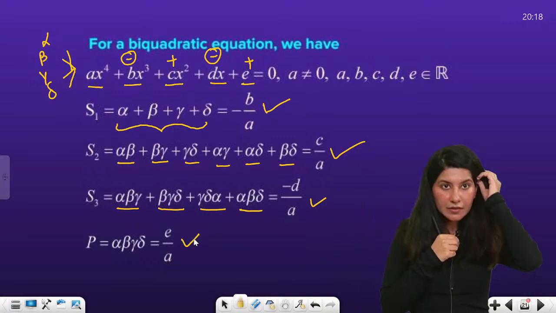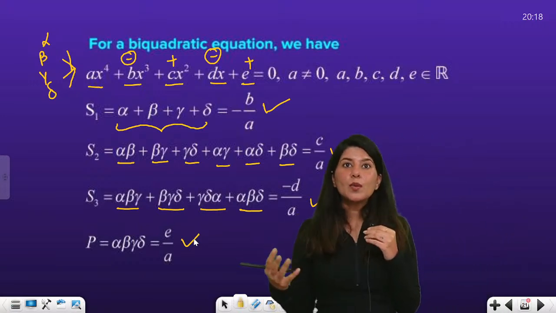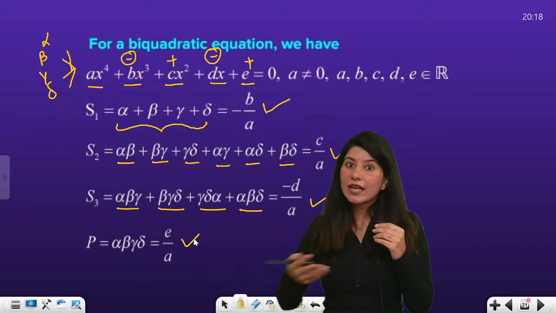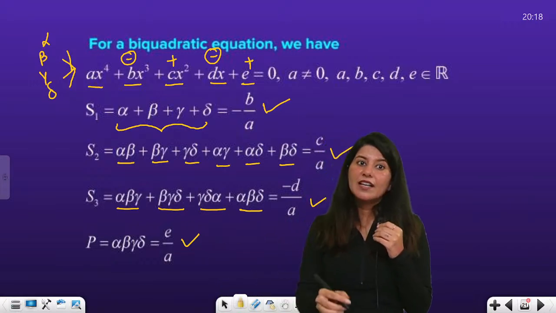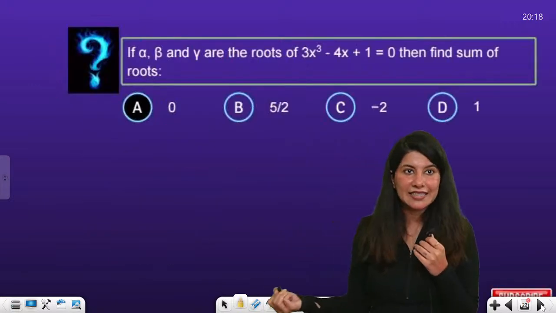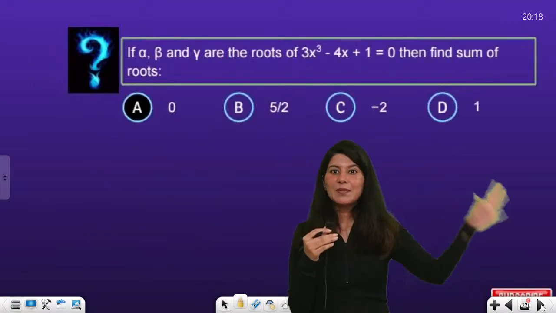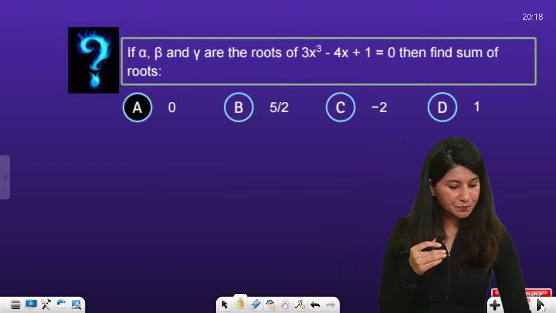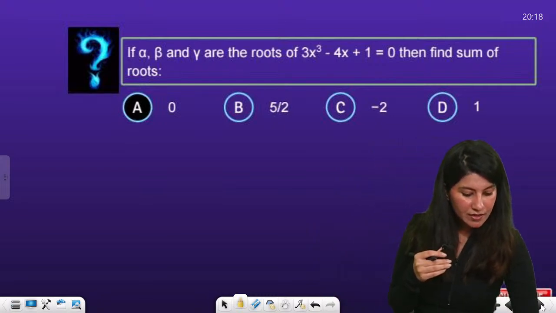Clear? Clear, clear, clear. I hope that if you receive a fifth-degree or nth-degree polynomial equation, you can just easily write it. Now you know the pattern, now you know the drill. So I have a very easy peasy lemon squeezy question for you all, and I just want you to attempt it.